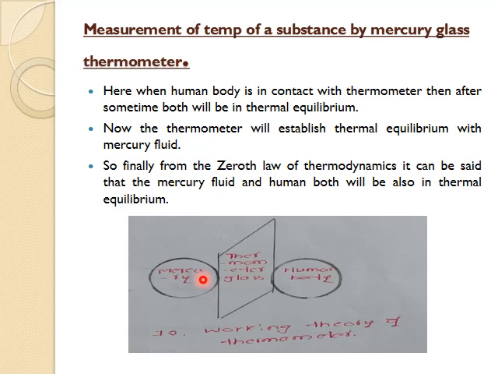So now you can apply the zeroth law of thermodynamics here. When these two bodies are in thermal equilibrium and also these two bodies are in thermal equilibrium, then the mercury and the human body will both be in thermal equilibrium. That is exactly what we wanted to measure, which is the temperature of a human body. Temperature of human body is equal to thermometer glass body, and thermometer glass body is equal to mercury body, and hence from the zeroth law of thermodynamics we can tell that the mercury temperature is equal to the human body temperature. So this is how the mercury glass thermometer makes use of the zeroth law of thermodynamics to measure the temperature.